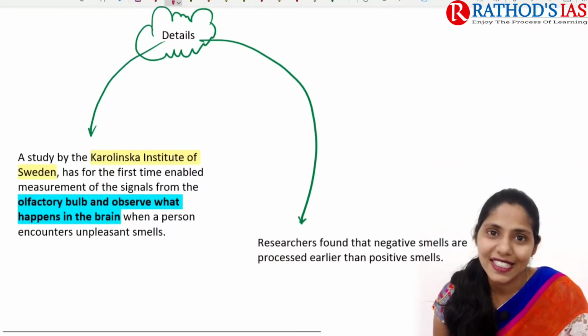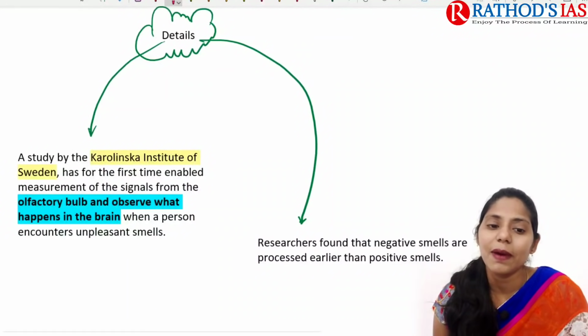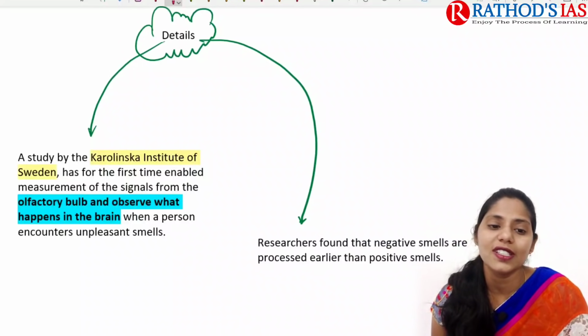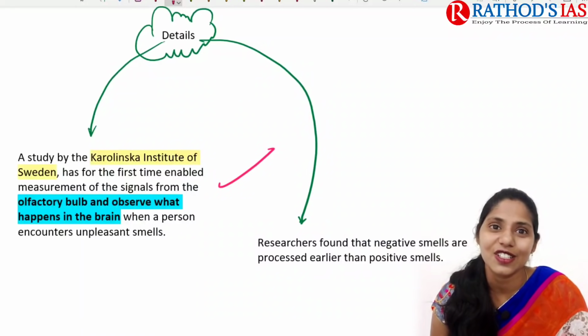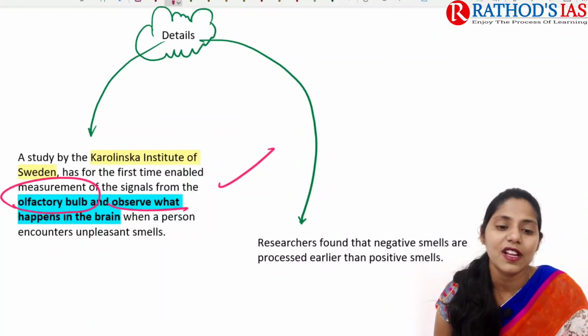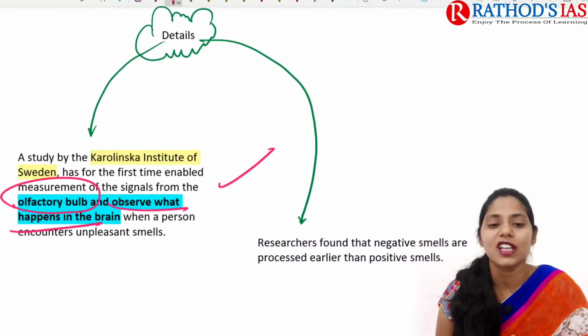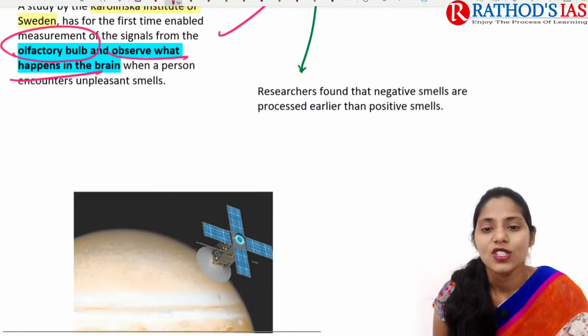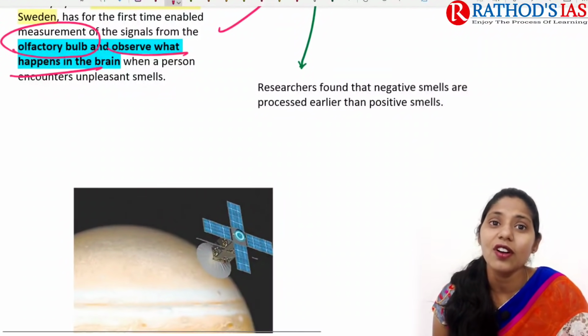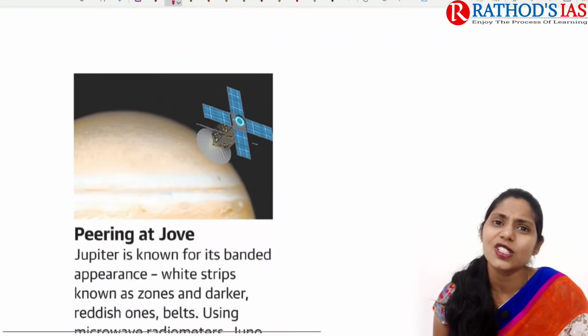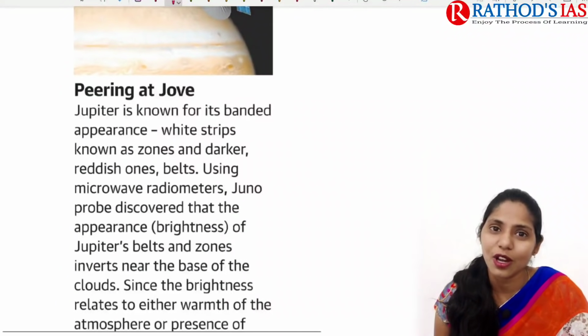If you're talking about details, it mainly says that a study by Karolinska Institute of Sweden has, for the first time, enabled measurement of signals of the olfactory bulb and observation of what happens in the brain. So this is a study done by the Karolinska Institute of Sweden. Finally, it said that researchers found negative smells are processed earlier compared to positive smells. So this is the gist of this topic, and now let us move on to the next topic.